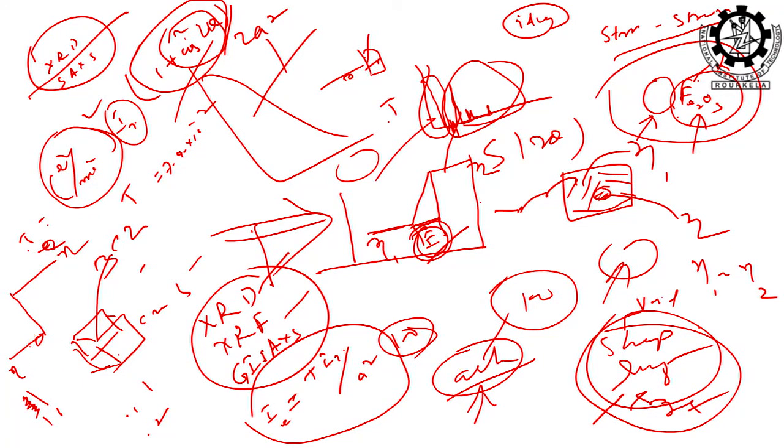Zero. And no system is ever perfectly ideal, all the time they are non-ideal, and once it is non-ideal there must be some roughness at the phase boundary. So these are a few assumptions that one has to consider before deriving any theory. Small angle X-ray theory is developed on the basis of those assumptions or postulates.